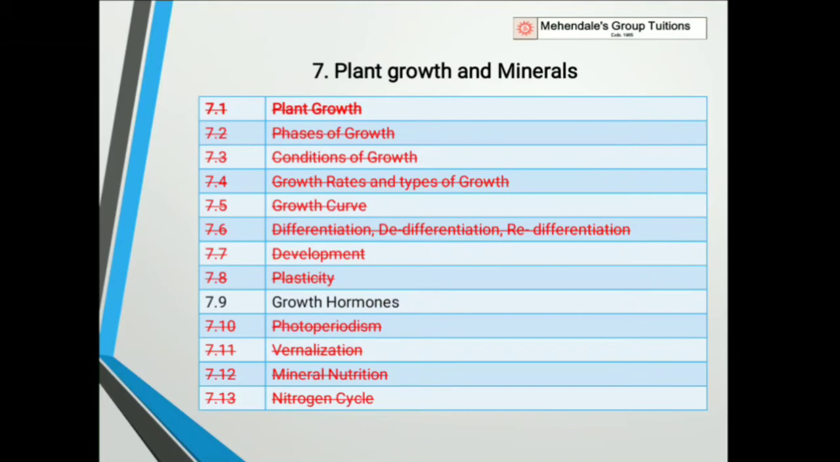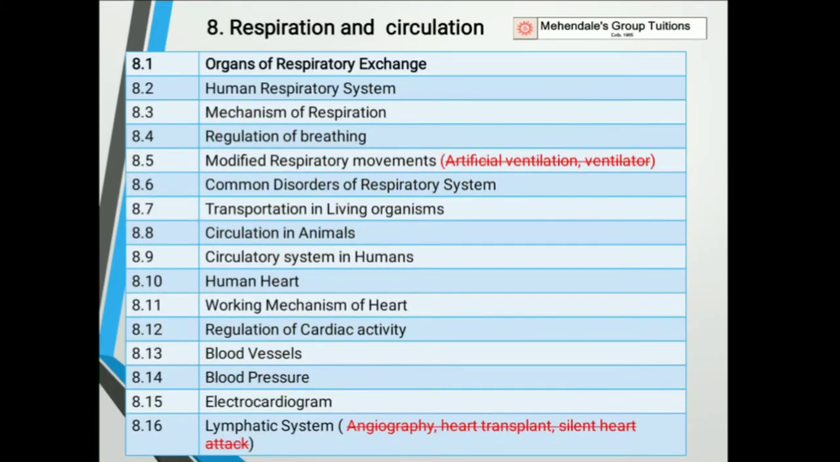In chapter number 7, plant growth and minerals, only topic number 7.9, which is growth hormones, is to be studied. Rest all are deleted. In chapter number 8, topic 8.5, under modified respiratory movements, artificial ventilation and ventilator is deleted. All other topics are to be studied. And in 8.16, lymphatic system, angiography, heart transplant and silent heart attack are deleted. The rest of the topics under lymphatic system you are supposed to study.